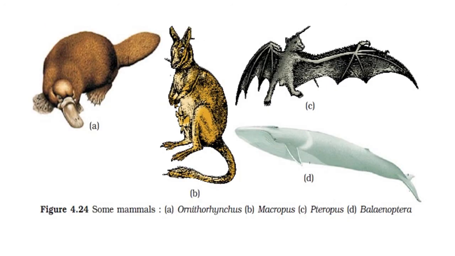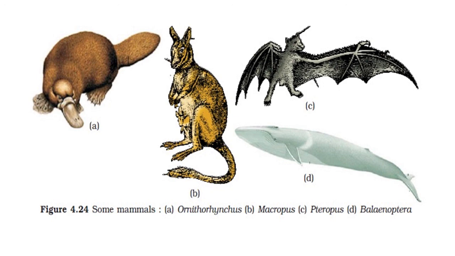In this figure, some mammals are shown. 4 types of animals you can see here, which all belong to class Mammalia. They show the typical structure of a mammal's body. First is Ornithorhynchus, second is Macropus, third is Pteropus, and fourth one is Balaenoptera. Here their body is clearly divided into 3 parts, which you can see clearly. The skin possesses hair, which is also a typical structure of this kind of animals.